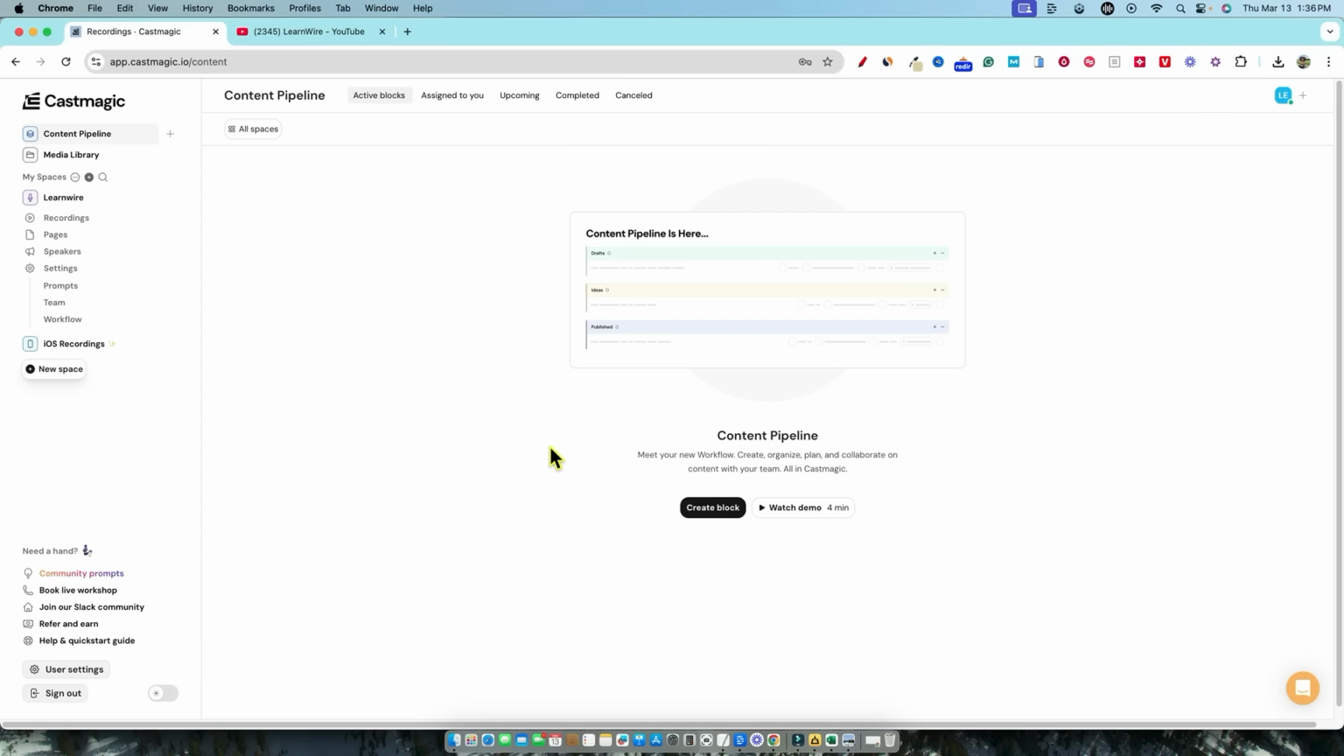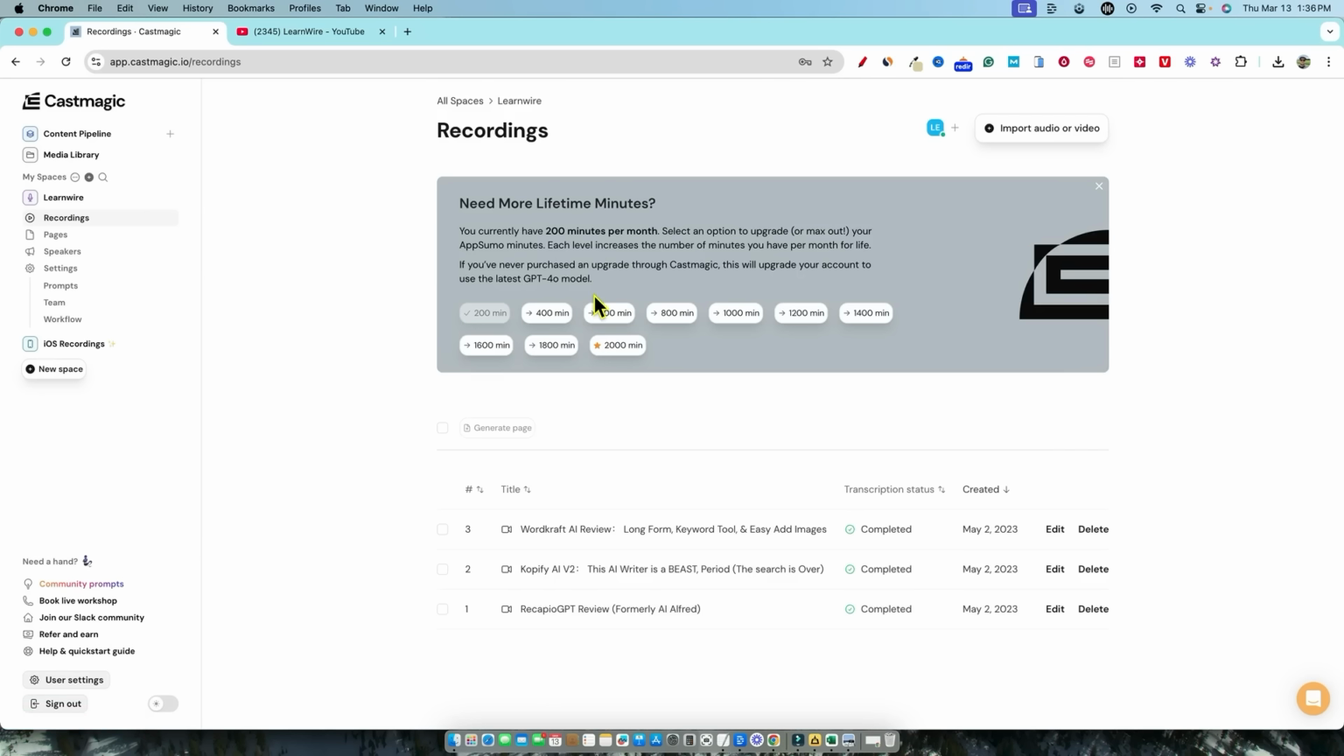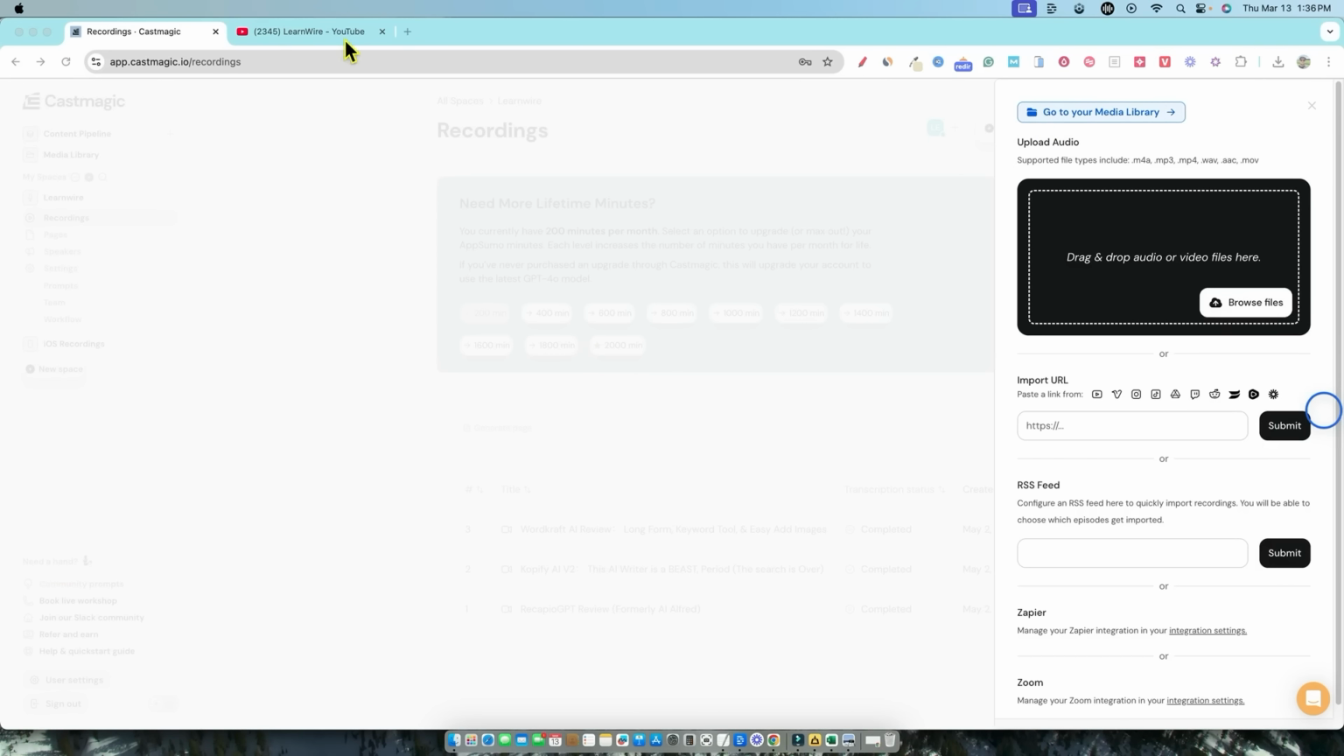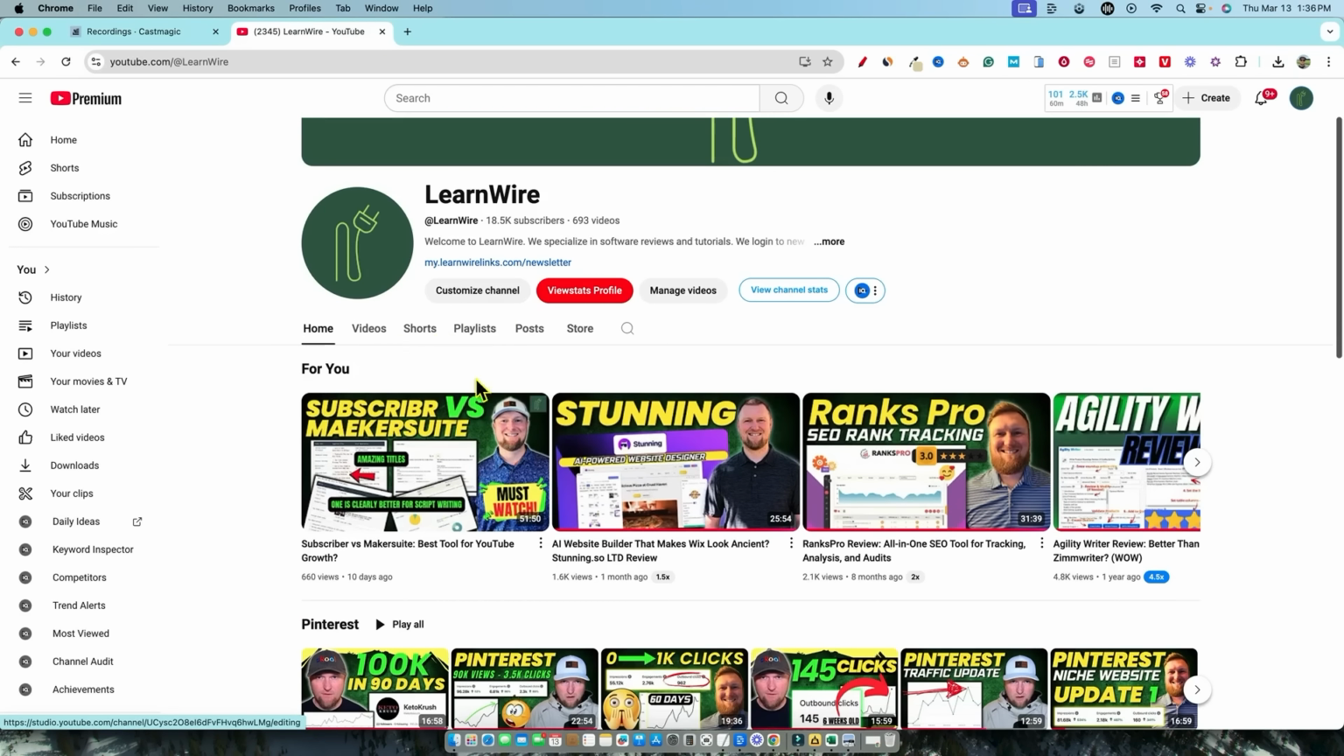And I kind of remember what it was like a couple of years ago using the tool. You kind of worked from left to right and so forth. So I kind of want to see that, right? But they do have this content pipeline, which was a huge feature that they added. But I'm going to go over here and I'm just going to click on my space, LearnWire. We're going to import a video. And then what I'm going to do is come over here to my channel, and let's just go to videos.